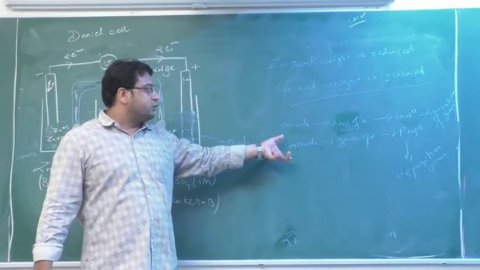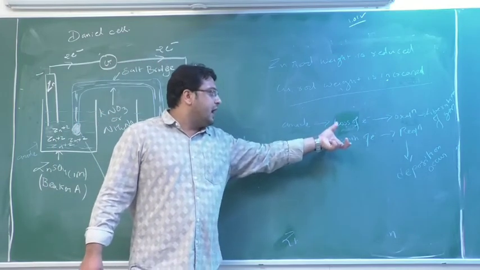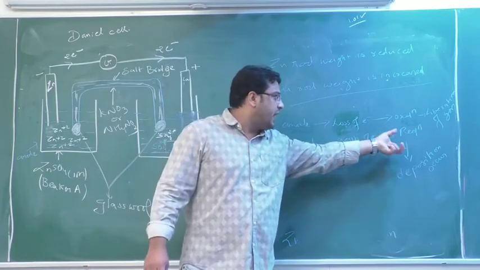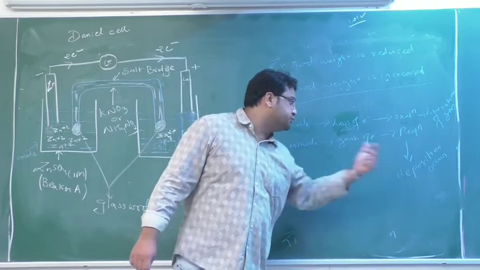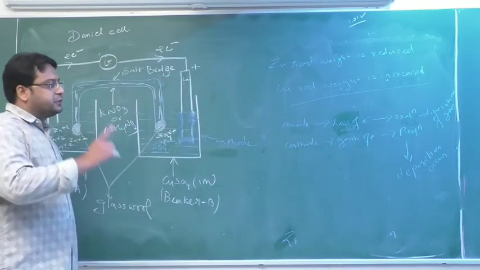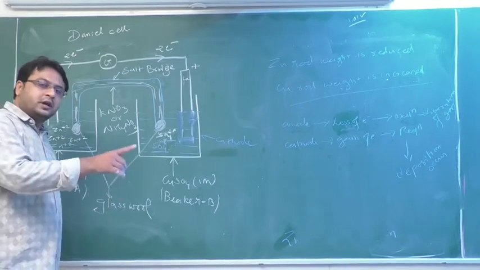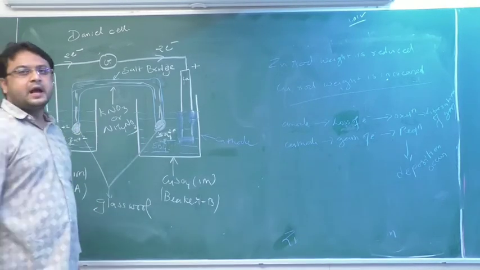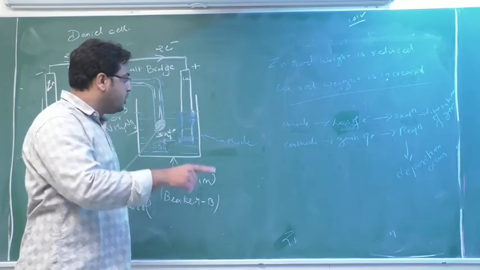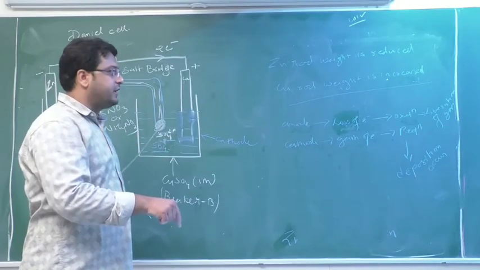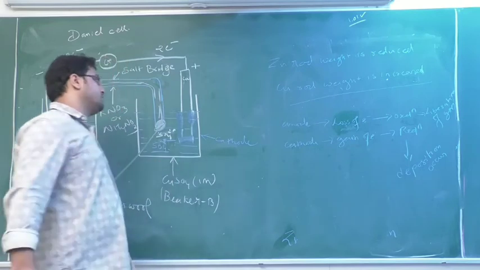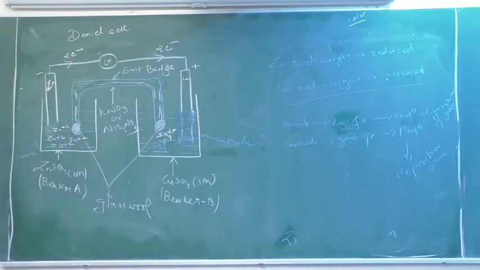Whereas in cathode what will happen? Gain of electron, and due to gain of electron it acts as a reduction, and on reduction means on cathode deposition occurs. So always deposition occurs at cathode, gain of electron, reduction. Liberation of gases at anode, loss of electron means oxidation. Okay. So you can copy it out. You can read from your NCERT textbook in detail. Okay.